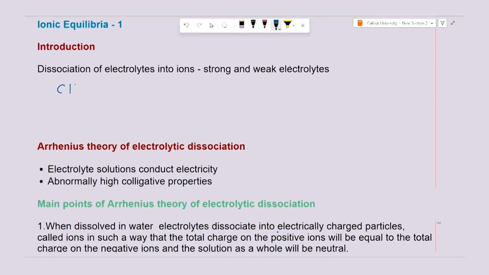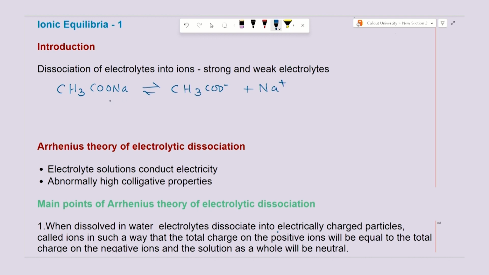And dissociation of the electrolytes into ions, you can take an example, that is CH3COONa, which is an electrolyte which dissociates into its ions like CH3COO minus plus Na plus ions. So, you are getting two ions, one is a cation and the other one is an anion.